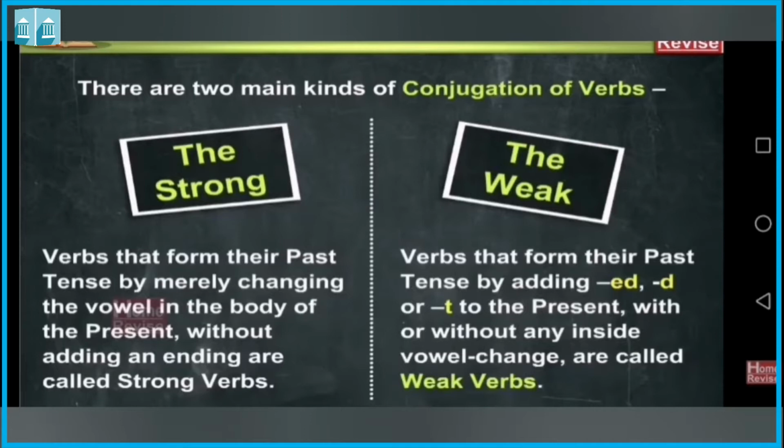And the strong verbs are verbs that form their past tense by merely changing the vowel in the body of the present without adding an ending are called strong verbs.